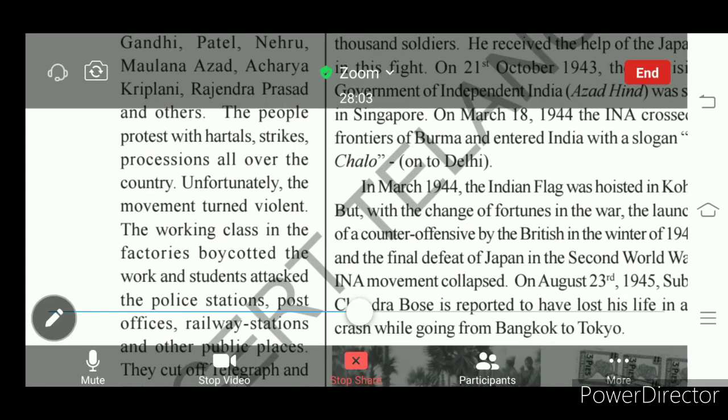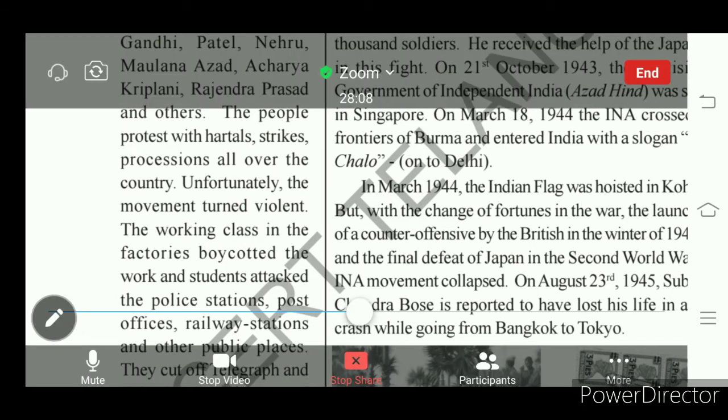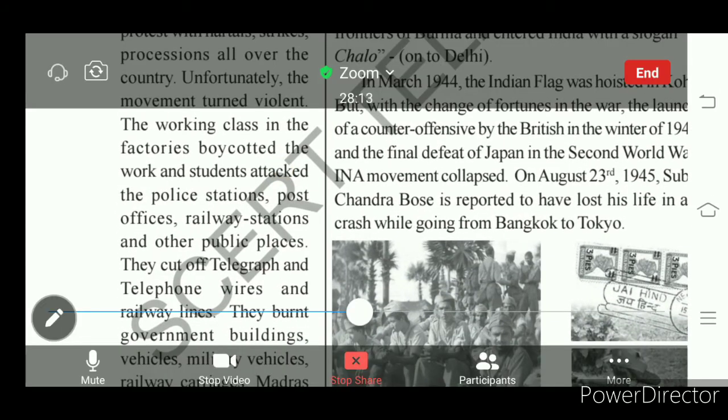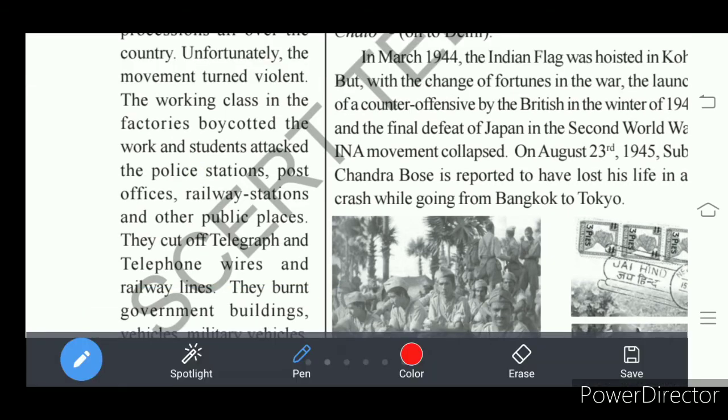Understand? The working class, that means workers in the factories, boycotted work in the factories. They stopped working in factories. Students also boycotted the colleges and they attacked the police stations. This is where violent incidents happened.